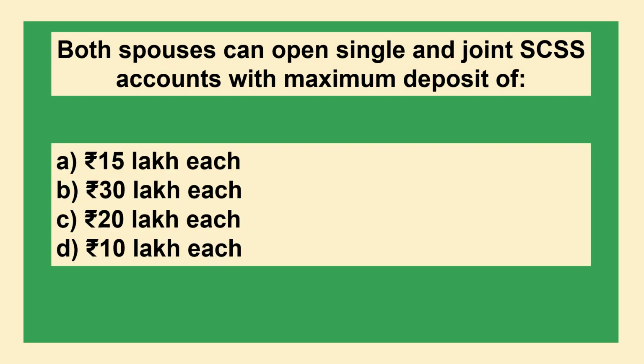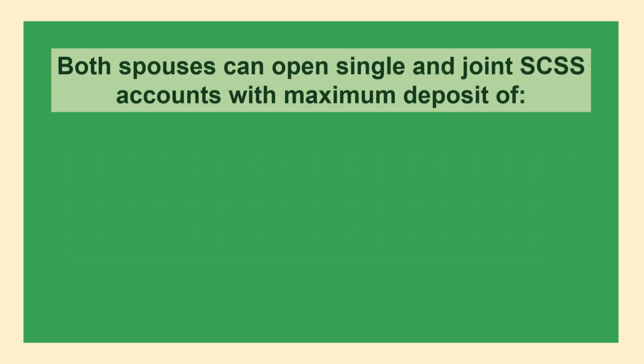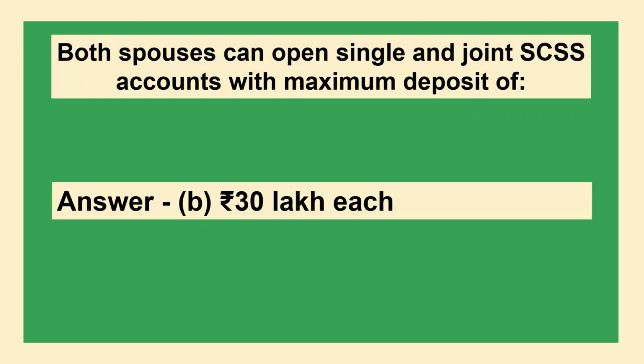Both spouses can open single and joint SCSS accounts with maximum deposit of option A rupees 15 lakh each, option B rupees 30 lakh each, option C rupees 20 lakh each, option D rupees 10 lakh each. The answer is option B rupees 30 lakh each.